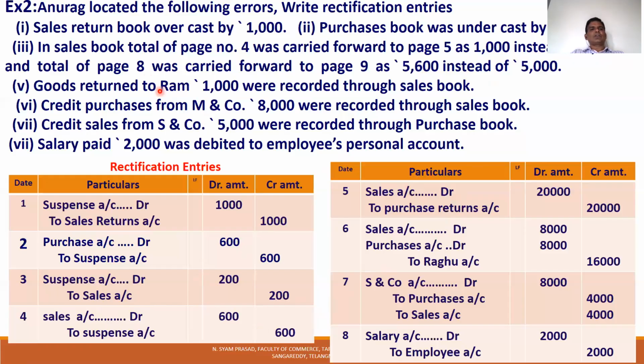Goods returned to Ramu 1,000 recorded through the sales book. So what is the right entry? When goods are returned to Ramu, what is the entry? Ramu account debit 1,000 to purchase returns credit 1,000.